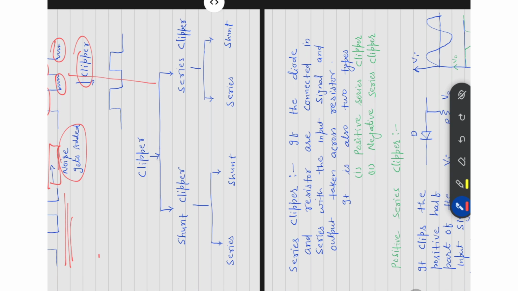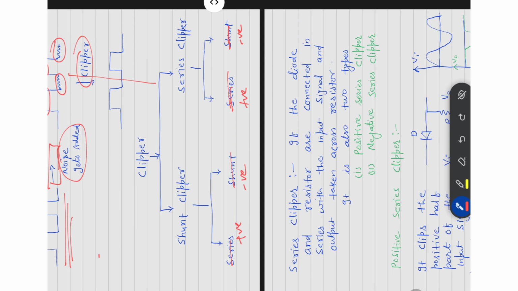Here clipper is of two types, shunt clipper and series clipper. Series clipper is also two types: positive series clipper and negative series clipper. Similarly, shunt clipper is also positive shunt and negative shunt clipper.